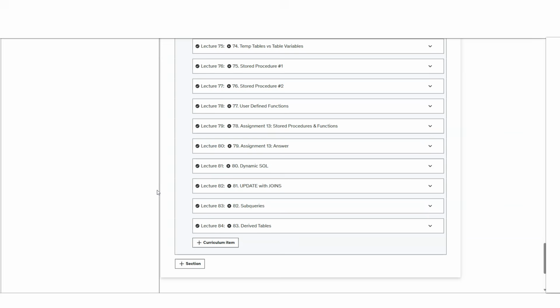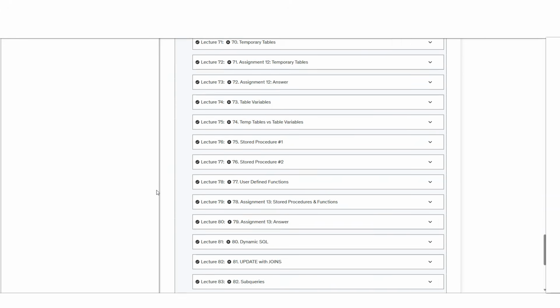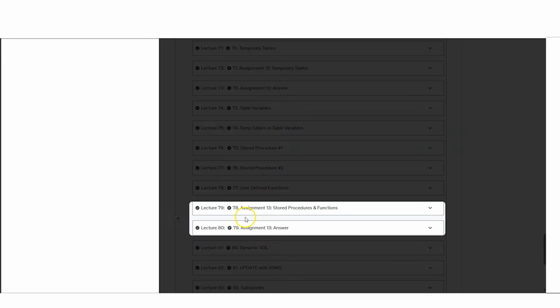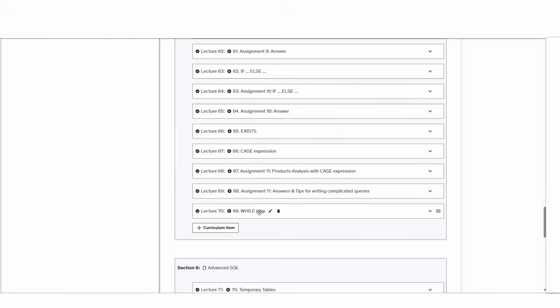But this is not just a theoretical course. This is a practical course where you will get to apply your SQL skills to real-life scenarios. I have designed this course based on my own experience working with SQL in various projects over the past 2 decades. You will get to solve real-world problems using SQL inside many assignments in each one of these sections.